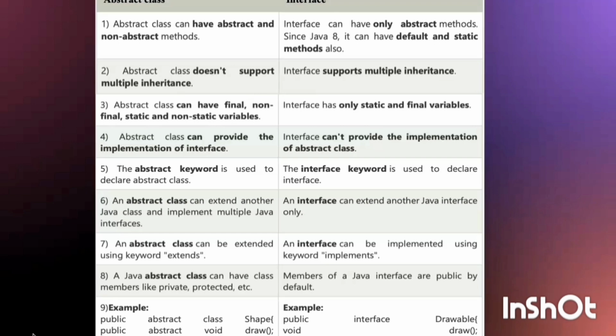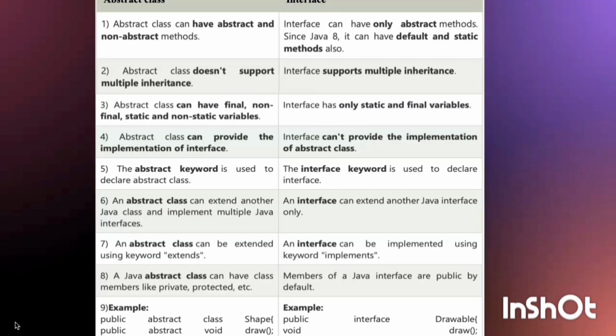Then the abstract keyword is used to declare abstract class. The interface keyword is used to declare interface. An abstract class can extend another Java class and implement multiple Java interfaces. The interface can extend another Java interface only.